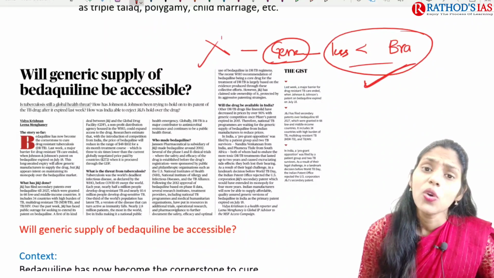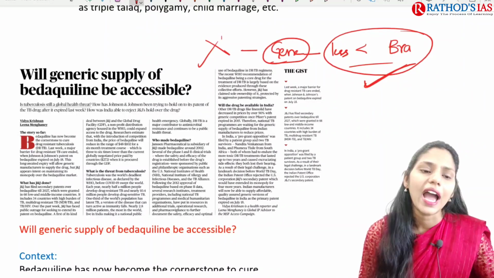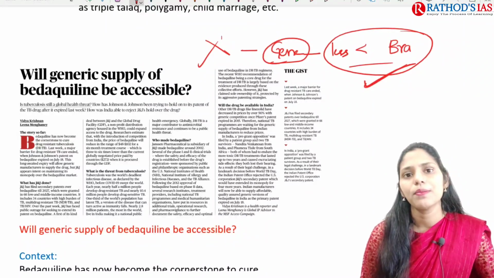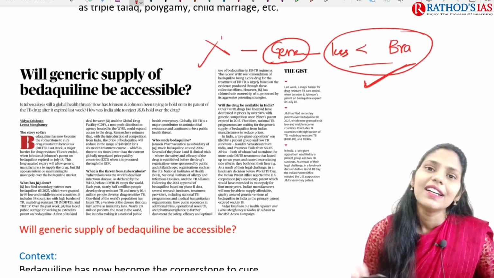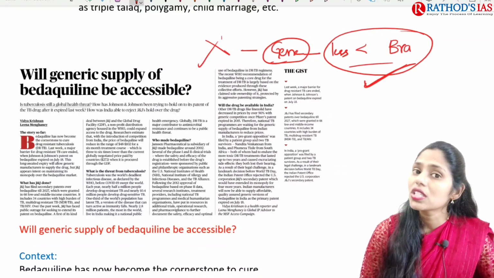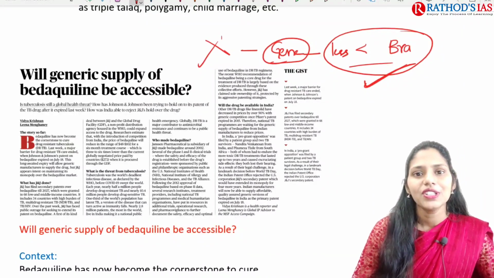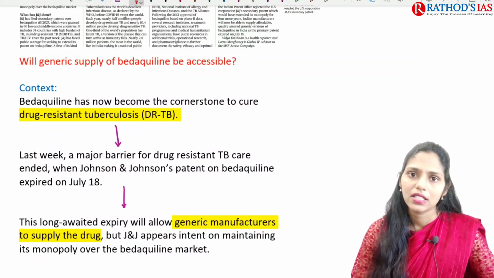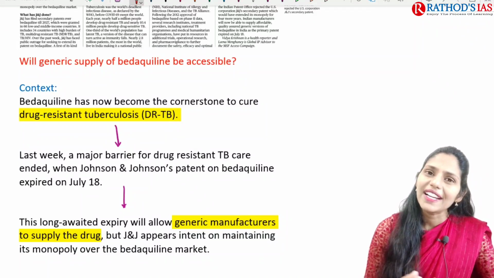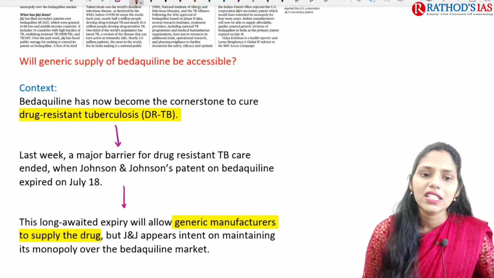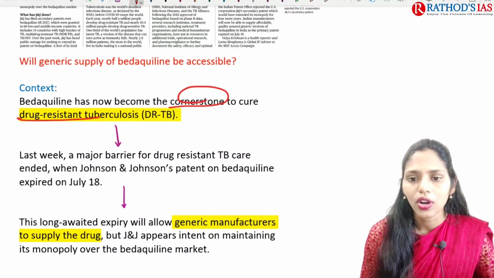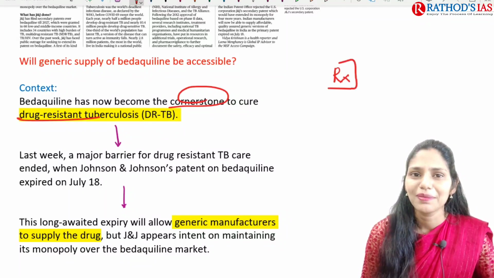This article says whether this bedaquiline is going to be accessible or not. And as I said, this topic is important from GS paper 3, from the science and technology and economy point of view. Now let us see some facts regarding this topic, and also we are going to see the analysis point of view. First of all, why is it in use? Bedaquiline has now become the cornerstone to cure drug resistant tuberculosis. Here, if you're talking about the treatment plan, RX means nothing but treatment.